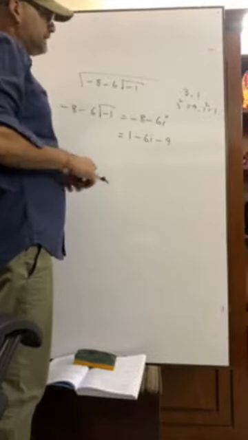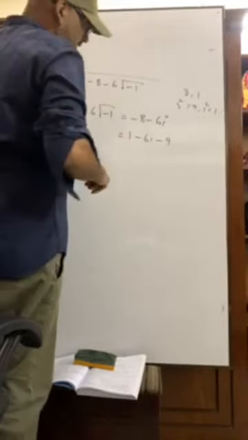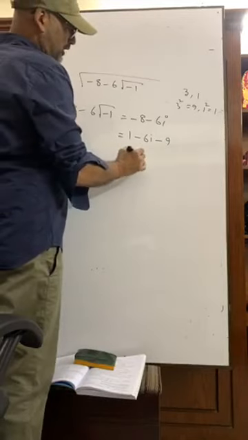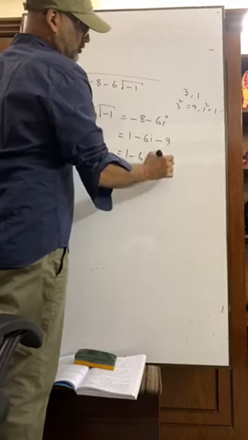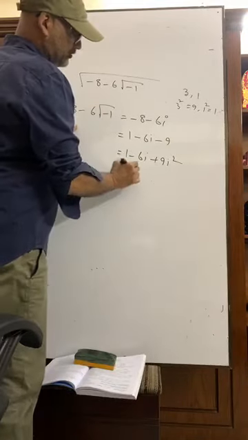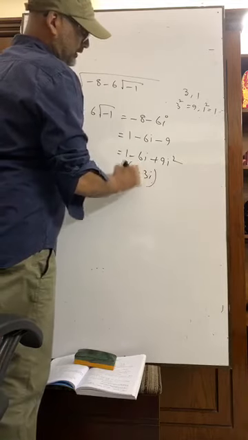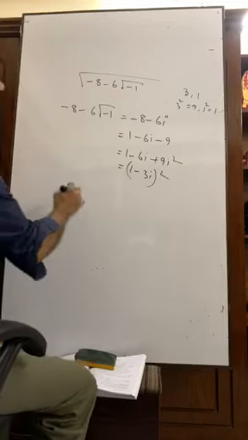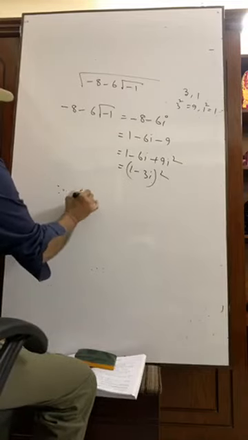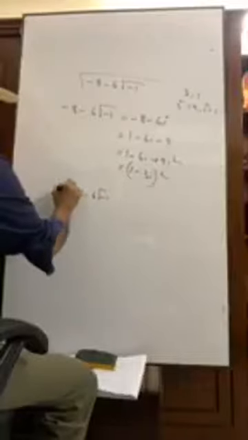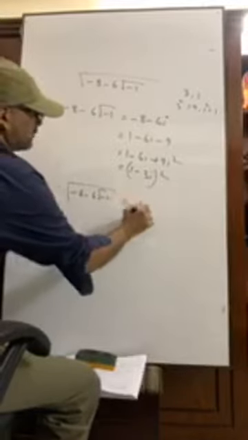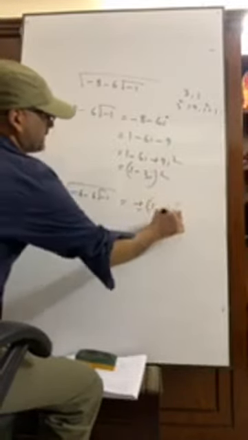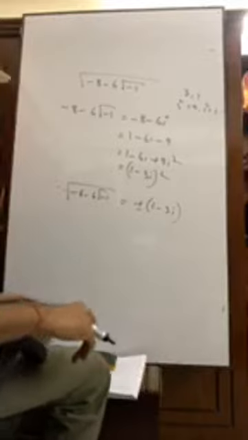So we can write here 1 minus 6i plus 9i square, that is 1 minus 3i whole square, by the whole square formula. Therefore, the square root of minus 8 minus 6 root over minus 1 is equal to plus minus 1 minus 3i. That is the answer.